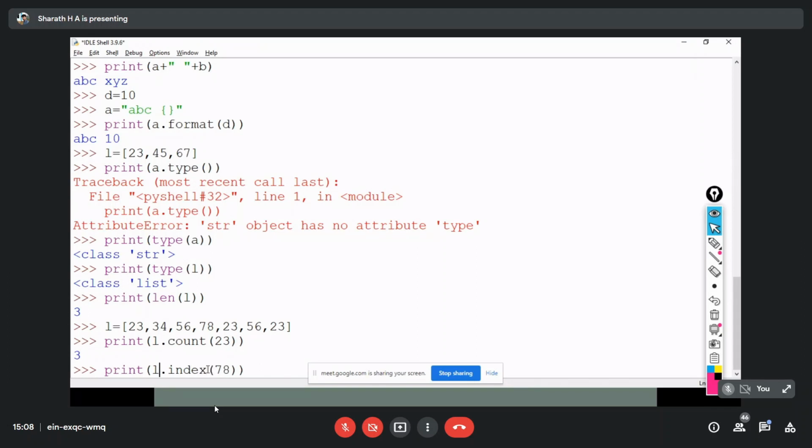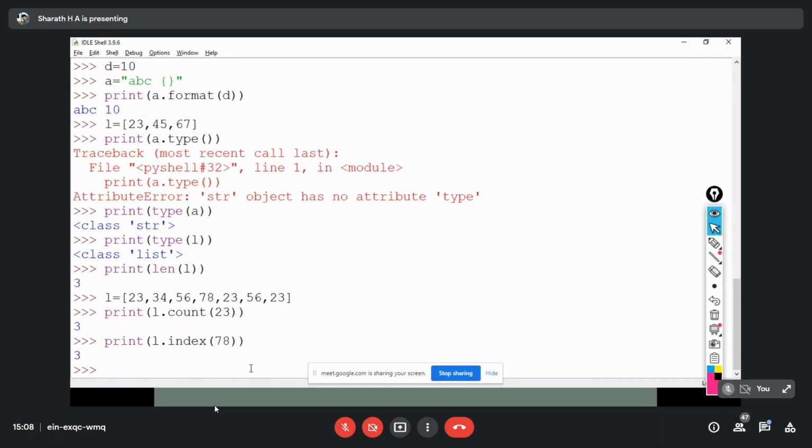I have called that function on list L, and I'm looking for 78. If I enter, it gives 3. Index always starts from 0: 0, 1, 2, and 3.